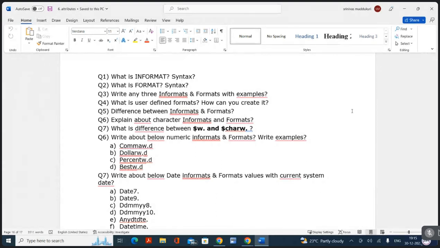Second question, what is format and syntax? It is a SAS special instruction to write the data into the output data set in a specific manner. What is the syntax? Format. You should write format in a separate statement: format, variable name, and then whatever format you want to apply.